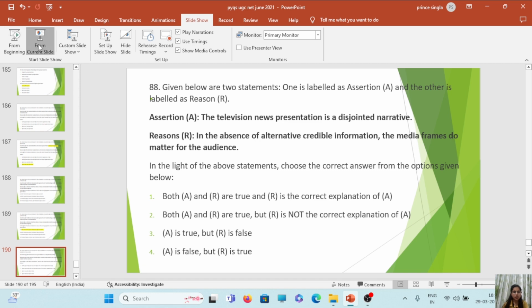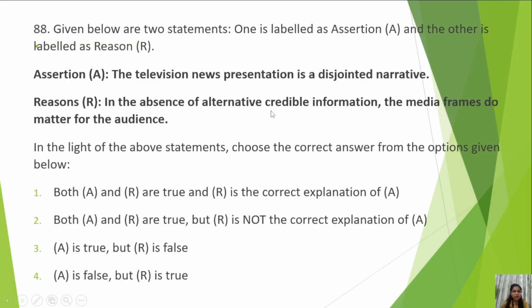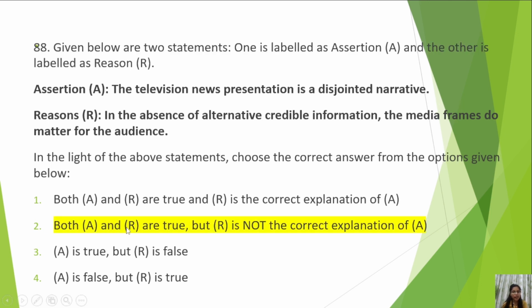So our next question is: the assertion says the television news presentation is a disjointed narrative. The reason is, in the absence of alternative credible information, the media frames do matter for the audience. Okay, television news presentation is a disjointed narrative. Let us check the answer. Both A and R are true, but R is not the correct explanation of A. Television news presents a disjointed narrative; the assertion is correct.